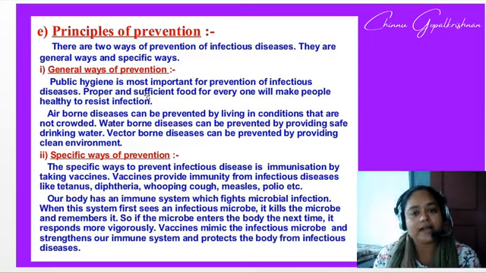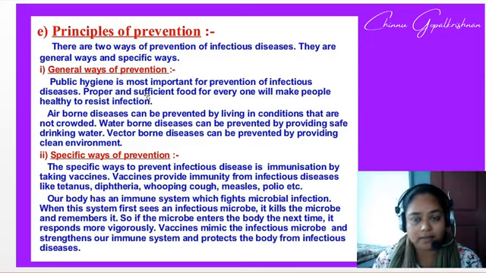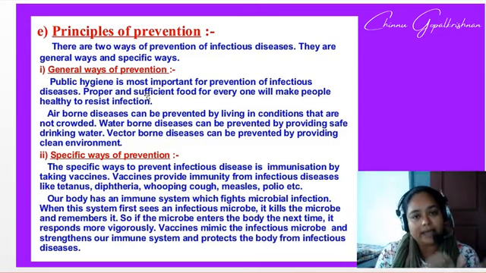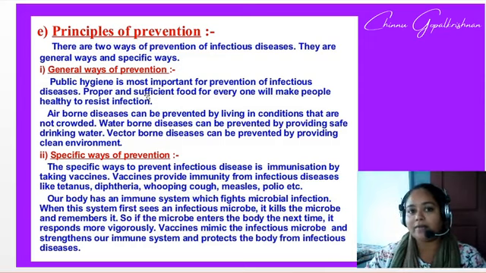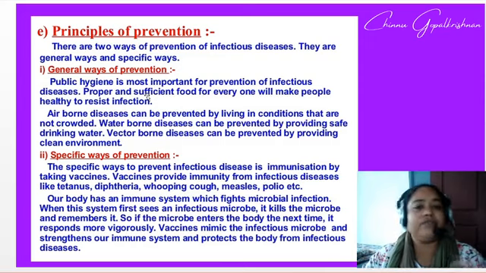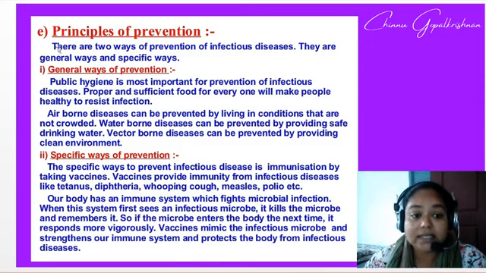Okay, so starting with, what are we practicing right now? Mask, sanitizing and social distancing. Why? Because there can be an infectious person, so we are protecting ourselves from the infection of the virus. So this is the general way of prevention.